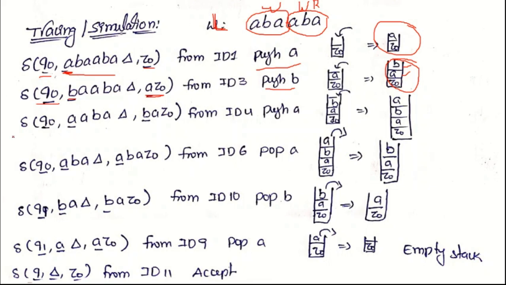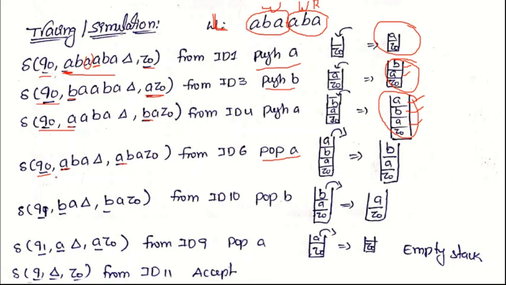Next, from Q0 input is A and top of the stack is B, so then also perform the push operation. Previously the stack contained BA, now we perform push A, so that's why ABA. Next, from Q0 input is A, top of the stack is A, so this combination has two operations. In case this symbol is the fourth symbol, 1 2 3 fourth, that means the first half is completed, that's why we perform the pop operation. In case the same combination occurs either here or here, then we perform the push operation.